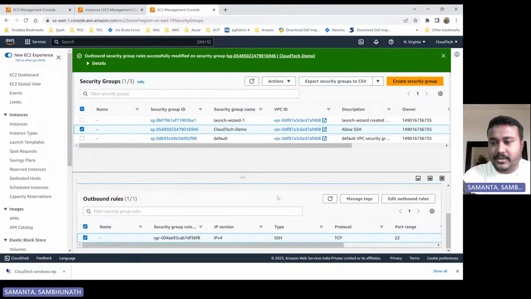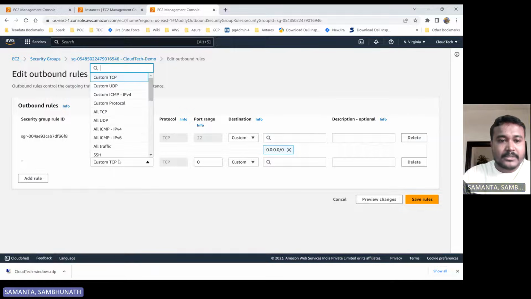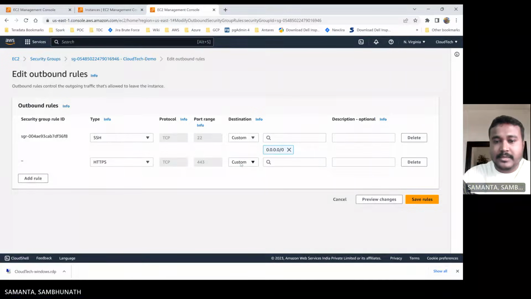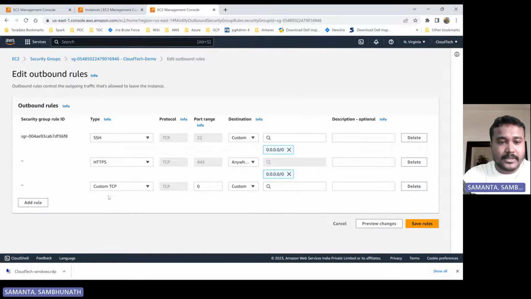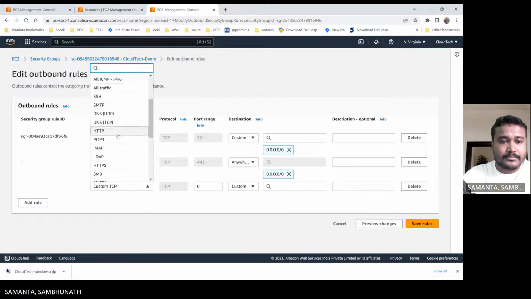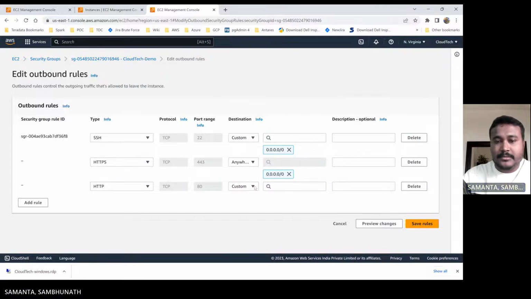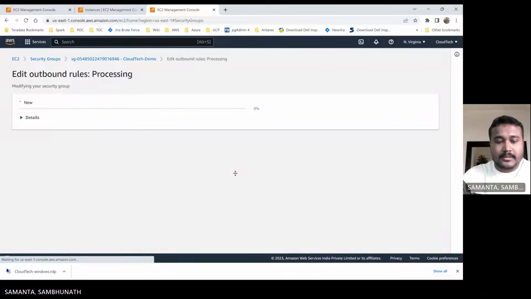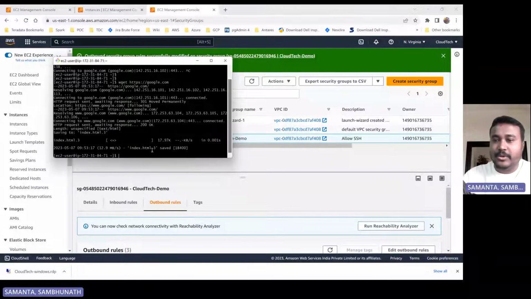So if you change this one to something like, let me add one more rule, something like HTTPS and for 20 anywhere, and one more HTTP. Let me add HTTP. Okay. Now let me try that again. Google.com. See, now google.com is working.